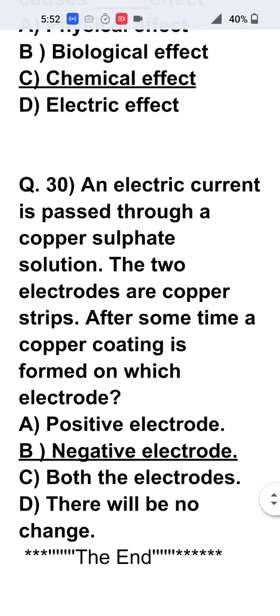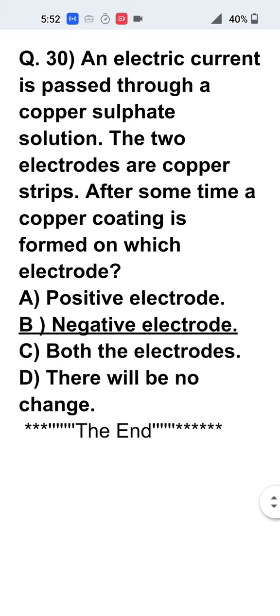Question number 30. An electric current is passed through a copper sulphate solution. The two electrodes are copper strips. After some time, a copper coating is formed on which electrode? The answer is negative electrode or cathode. Positive electrode is called the anode. Why does copper come and get coated on the negative electrode?